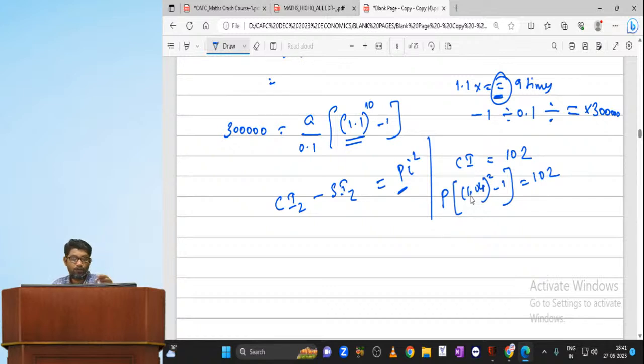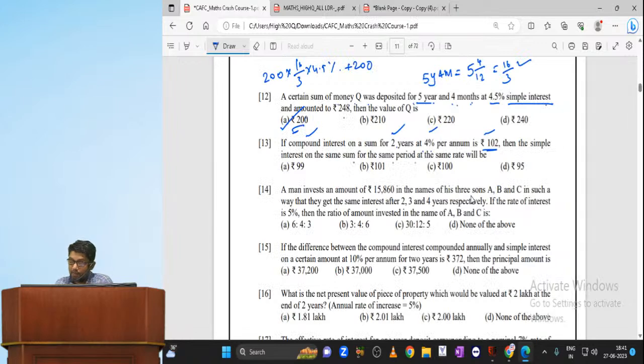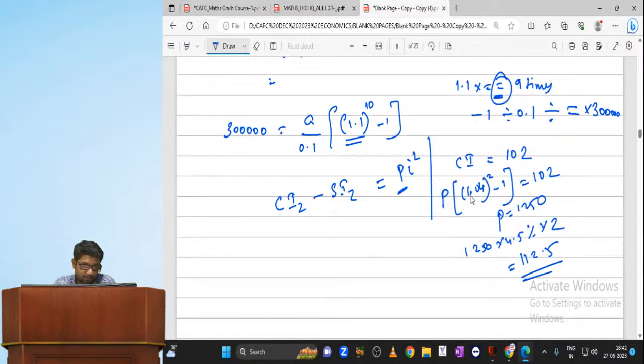We get 1249.999, which is approximately P equal to 1250. Now we got the principal. Simple interest you can find out: 1250 into 4.5% into 2. I get 112.5. This is the simple interest amount. Oh, sorry, I made a mistake. My mistake.